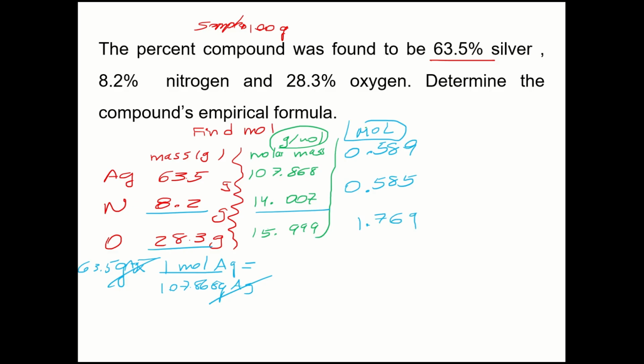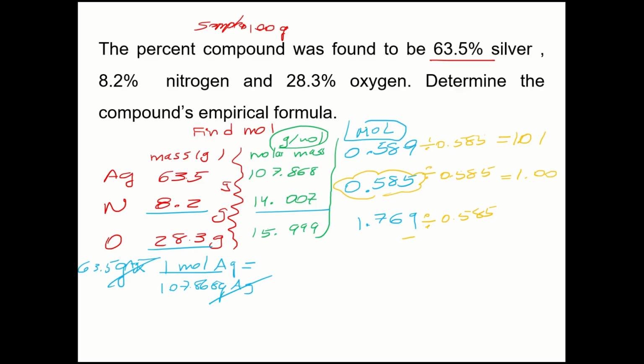So now we're going to choose the smallest number, which is this one, and divide everybody by it. Here, the same thing, and here, the same thing. So now we have 1.01, and here it's 1.